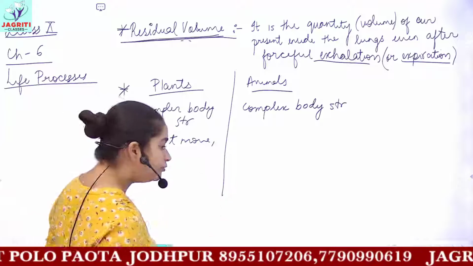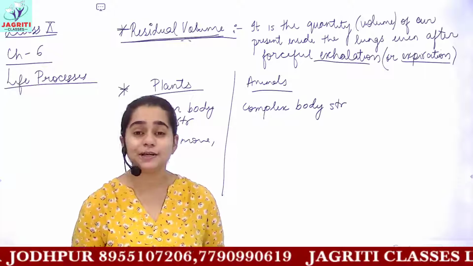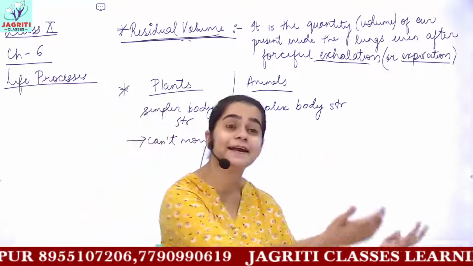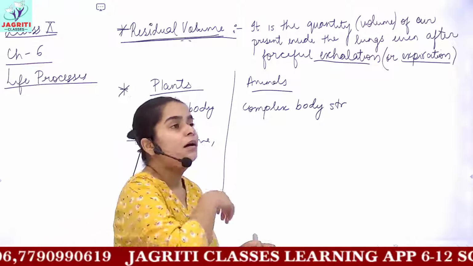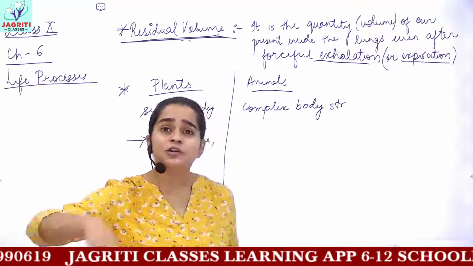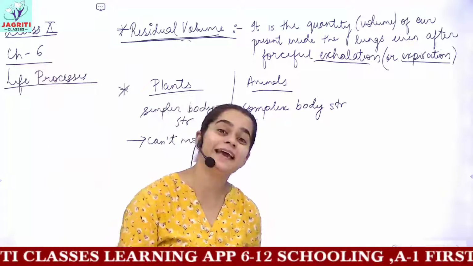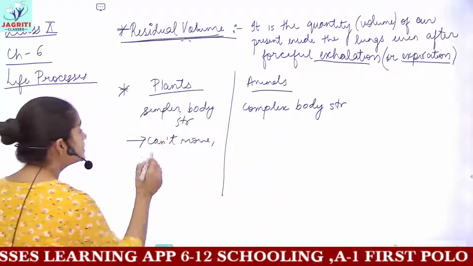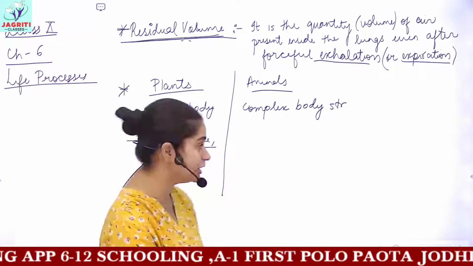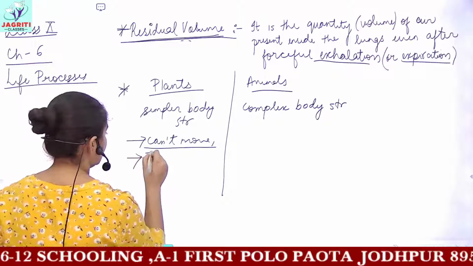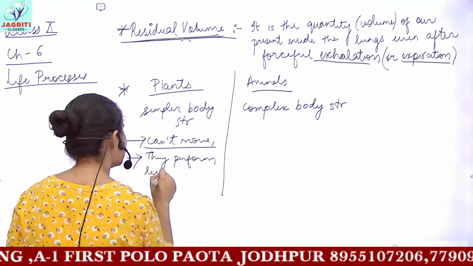So they cannot move. Because they cannot move, they just stand in their position, and they also do not perform other activities which are done by animals. Animals move. The kids, humans, they play around, they walk, jog, do many activities from the starting of the day till the end. But compared to the plants, they can't move and they do not perform as many activities as animals. So they perform less activities.